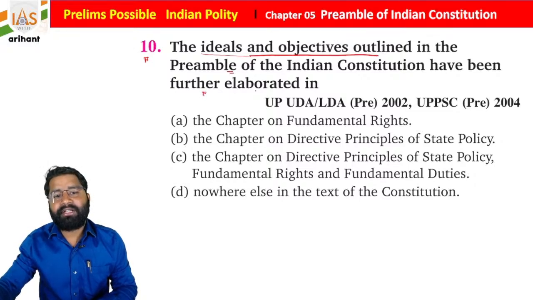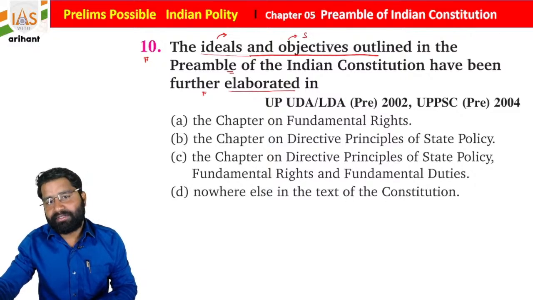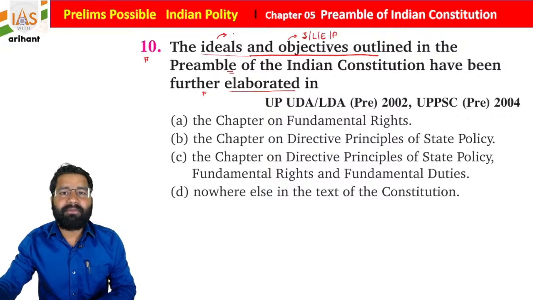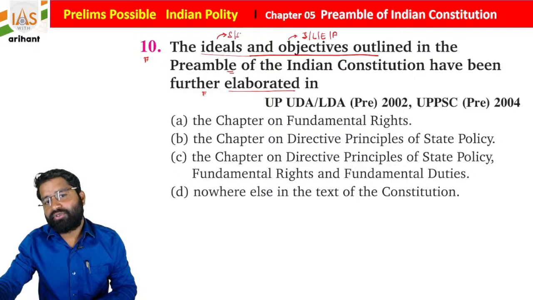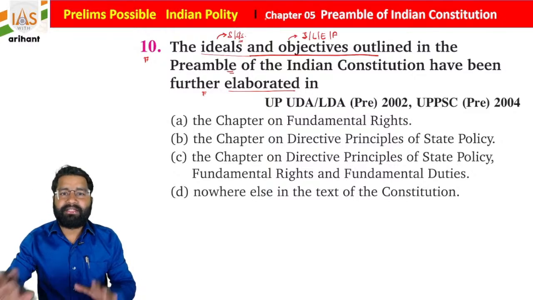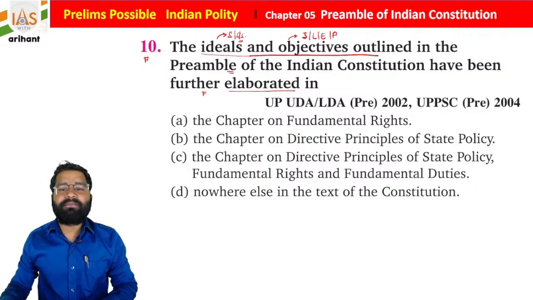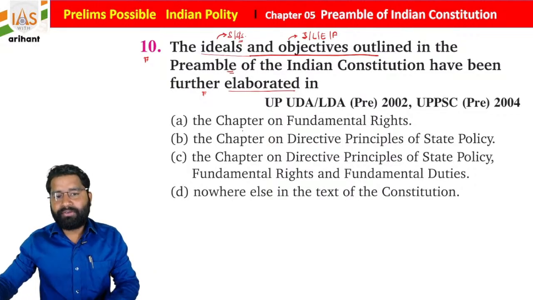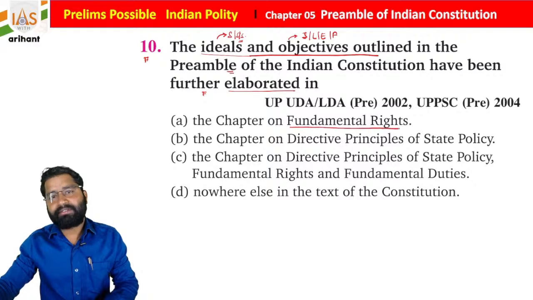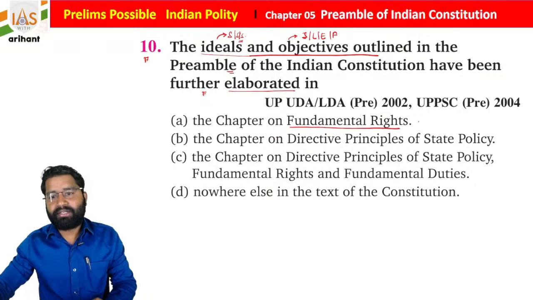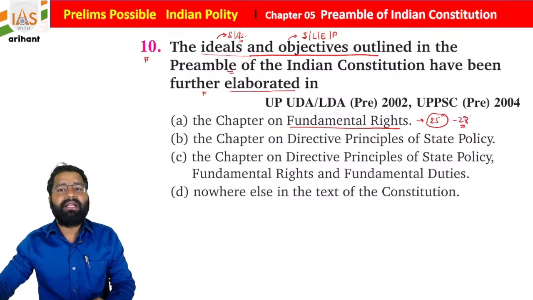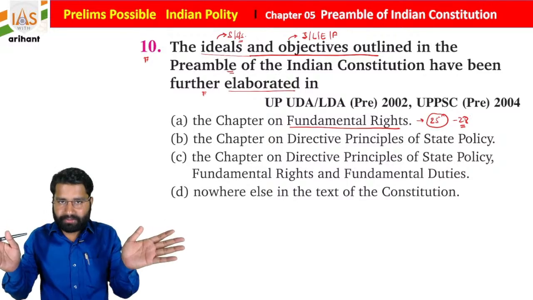So as you know, students, there are some ideals as well as objectives. What are the objectives? Justice, liberty, equality and fraternity. In the same way, ideals are also there: sovereign, socialist, secular, democratic. So where are these elaborated? On the chapter of fundamental rights, you will say yes sir, secular country. Under Articles 25 to 28 of the Indian Constitution, it mentions the freedom of religion, the secular state.